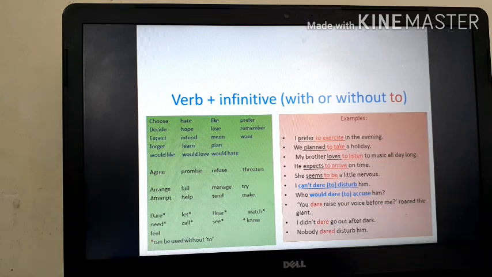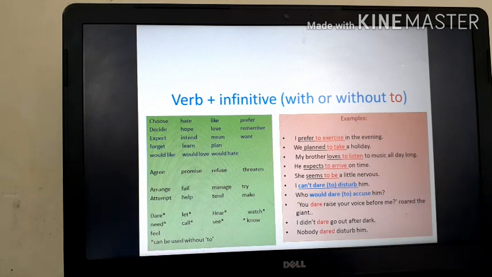I prefer to exercise in the evening. We plan to take a holiday. My brother loves to listen to music all day long. He expects to arrive on time. She seems to be a little nervous. So prefer to exercise, plan to take, loves to listen, expects to arrive, seems to be. Prefer, verb, and to exercise, to plus infinitive. You know, many verbs in English are followed by the infinitive with to. Some of these verb patterns are verb plus to infinitive, as you have already seen.